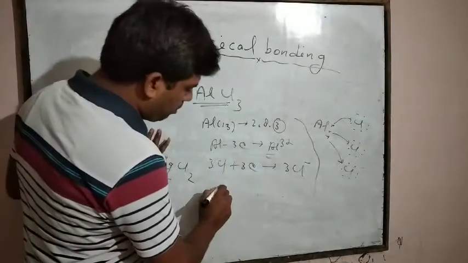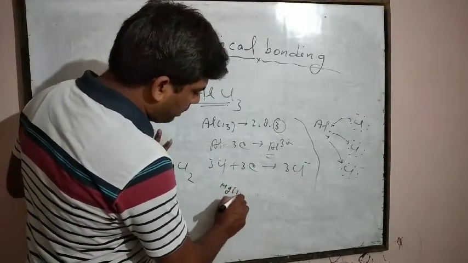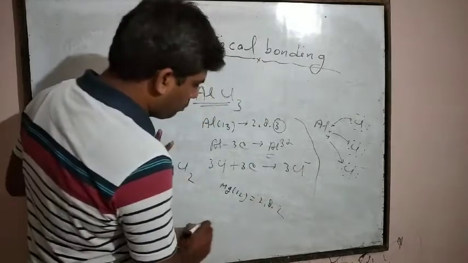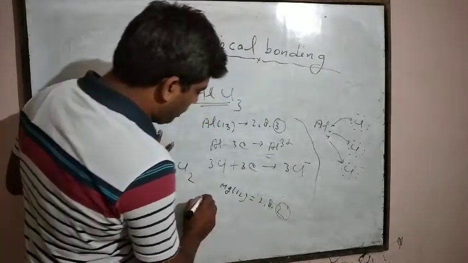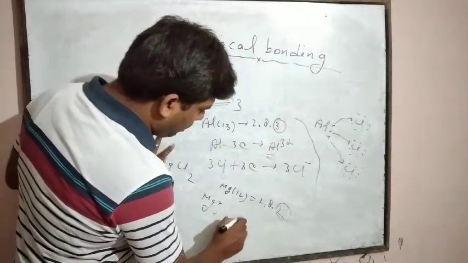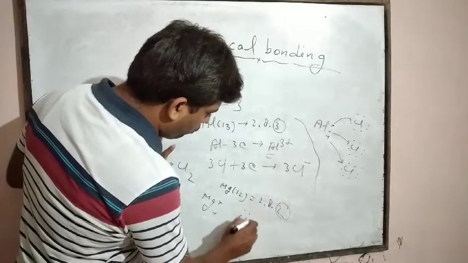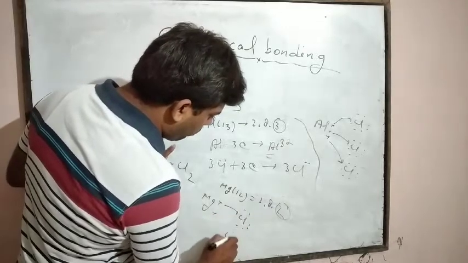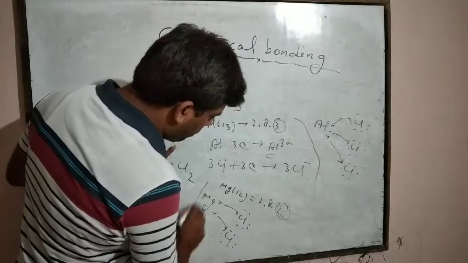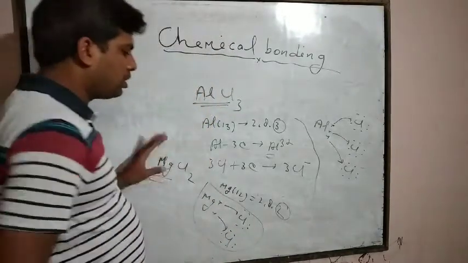We know that the atomic number of magnesium is 12, with configuration 2, 8, 2. The 2 valence electrons of magnesium are transferred, one to each of the two chlorine atoms, which each have 7 valence electrons. In this way, MgCl2 will form.